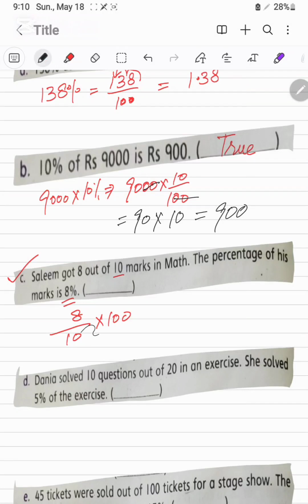Now this will be cancelled with this one. 8 into 10%. Now it will be 80%. But the given answer is 8%. So it is false.